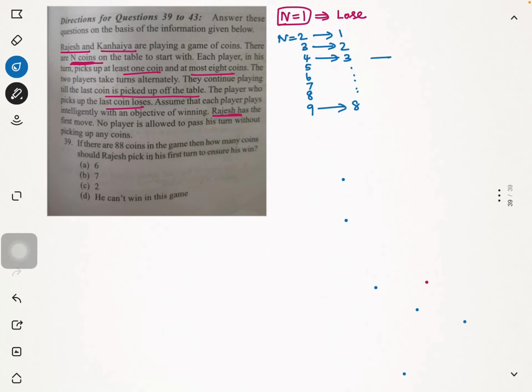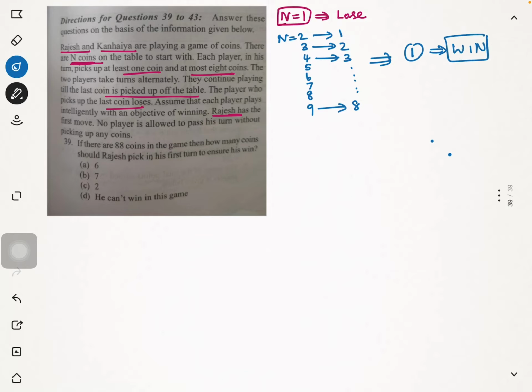Because there were n coins on the table and I have picked n minus 1 coins, I have left only 1 coin for the other person, Kanhaiya, to pick up, which means that person will lose. Kanhaiya will lose because she only gets to pick the last coin. And therefore, in these cases, I will win the game.